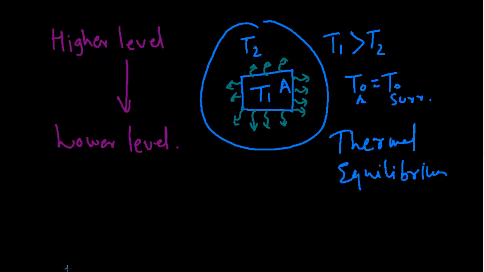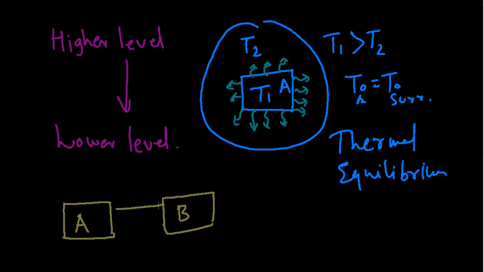Okay, now let us start with the zeroth law of thermodynamics. The zeroth law basically tells us the direction of the flow of heat, that is, in what direction the heat would flow. Let us say there is some body A, and there is some body B. Currently they are placed at some distance. Now we are going to place them next to each other. So this will be body A, and this will be body B.